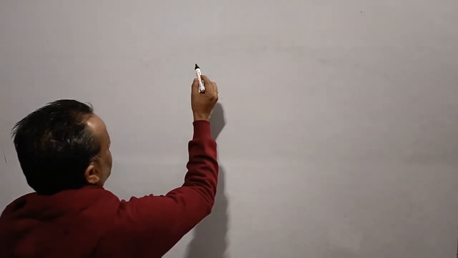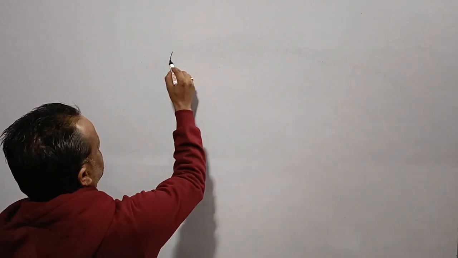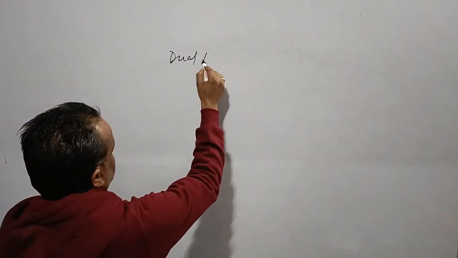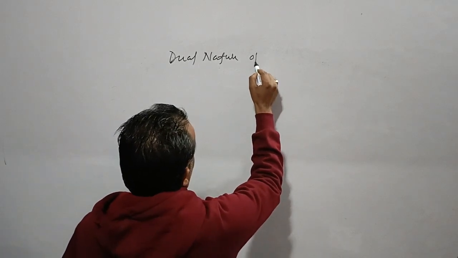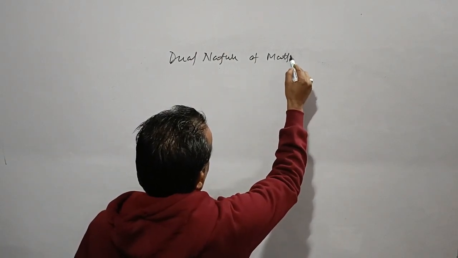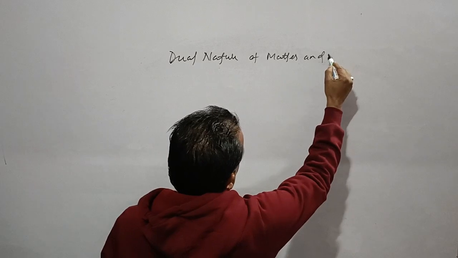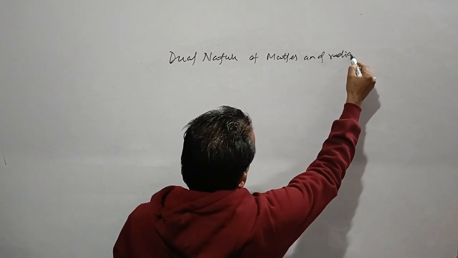Hello student, today we are going to start our new topic, that is dual nature of matter and radiation. Over here, this is a topic from class 12th. Dual nature of matter and radiation.